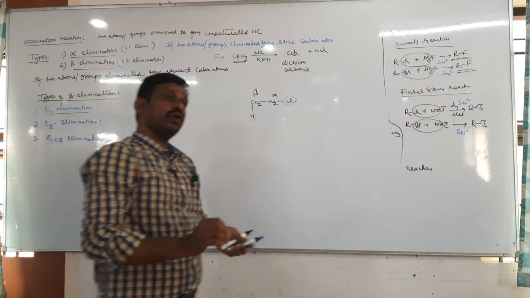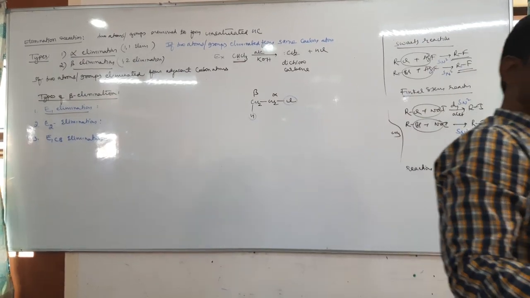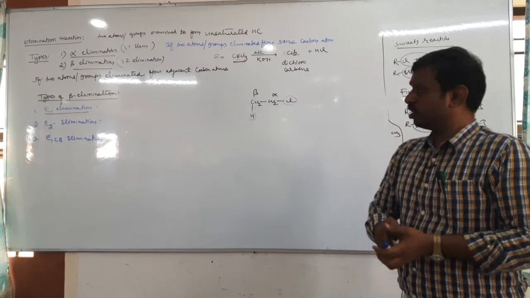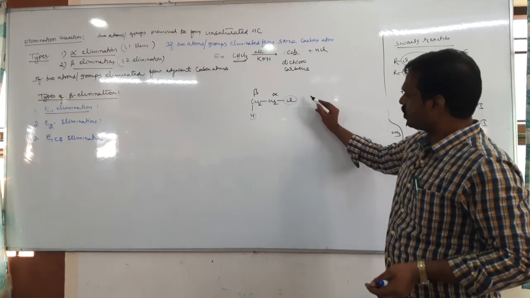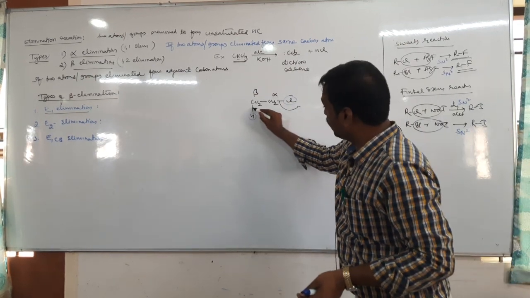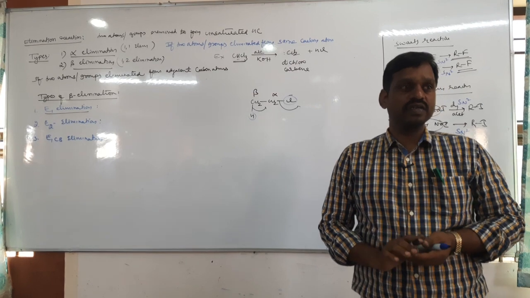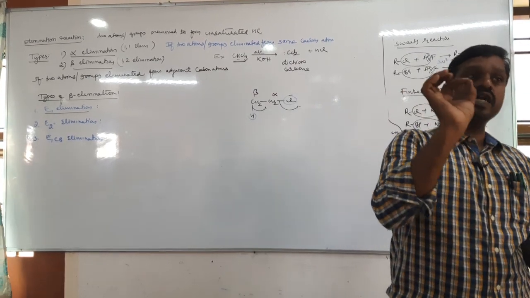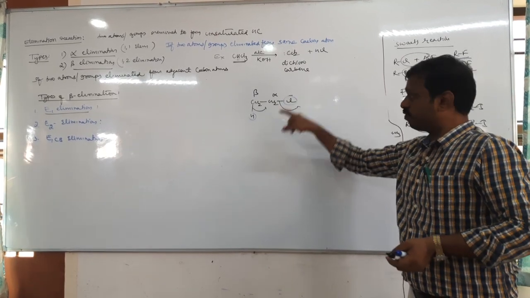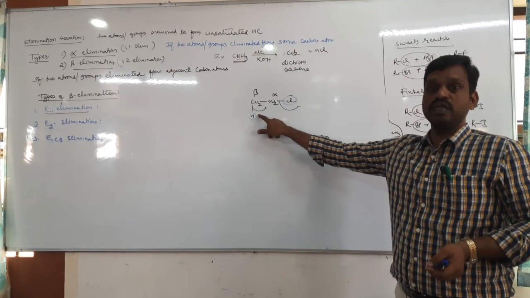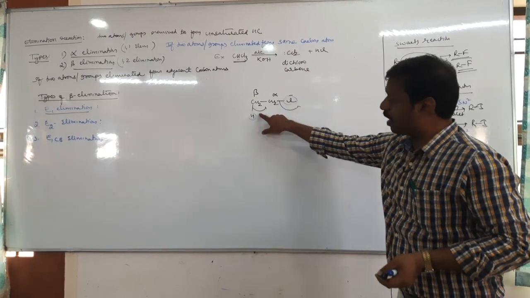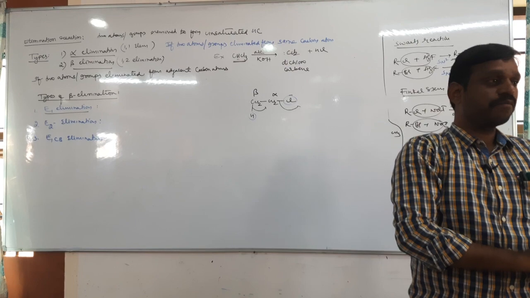Now what is the meaning of E1 elimination, or in E1 elimination how is HCl eliminated? See, in E1 elimination, first chlorine is eliminated. It means Cl minus is removed first, then followed by H plus. That is E1. In one sentence, remember, in E1 elimination, the halogen, or leaving group, is eliminated first, then followed by the beta hydrogen. Next, E2. In E2, halogen as well as beta hydrogen, both ions, are eliminated simultaneously.